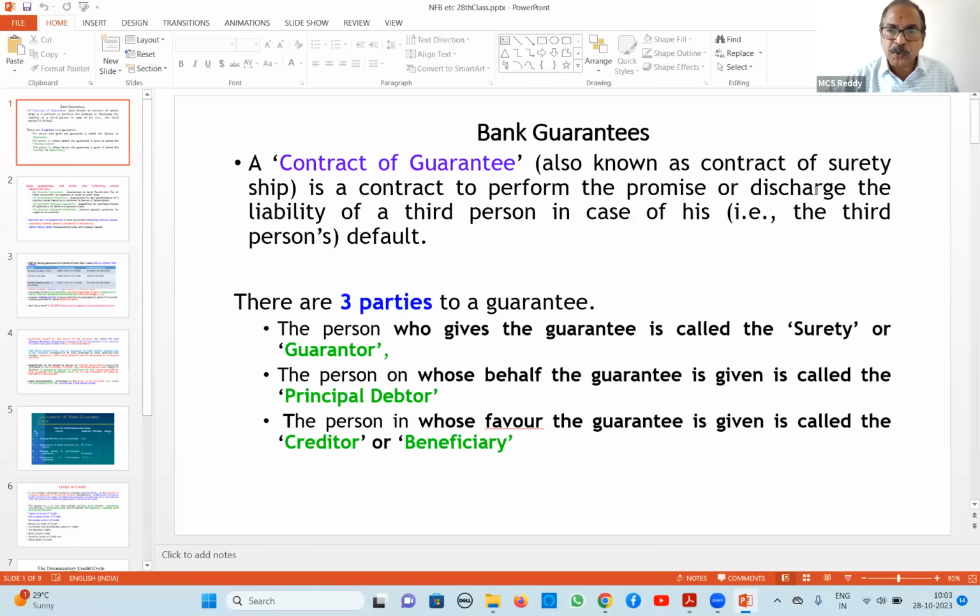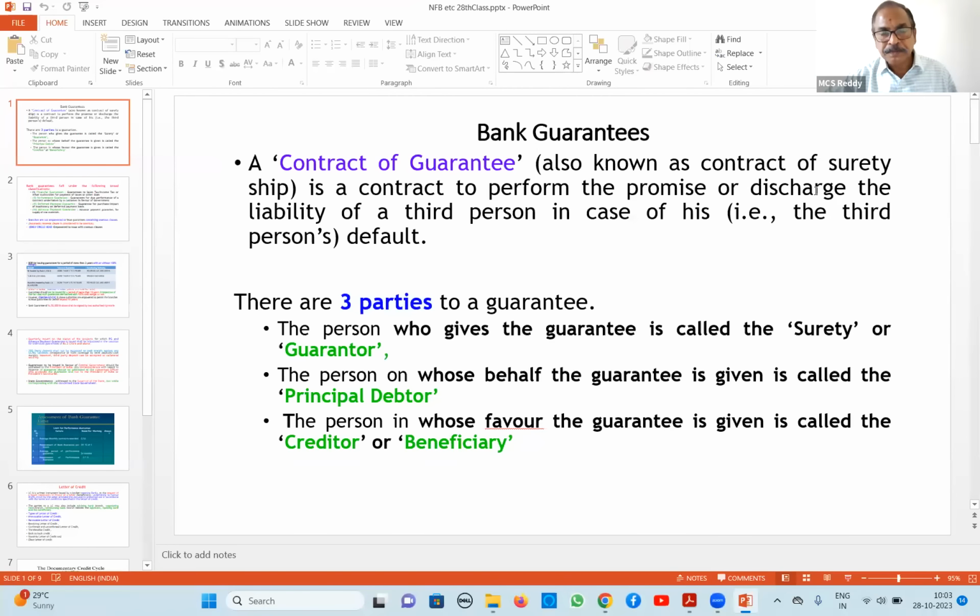Otherwise, we will pay the amount demanded by you. This is called a performance guarantee. Normally in a performance guarantee, it is not that if the contractor is not in a position to complete the work, we will go and complete it. Only the amount we will pay, which will be mentioned in the guarantee. This is briefly about performance guarantee.